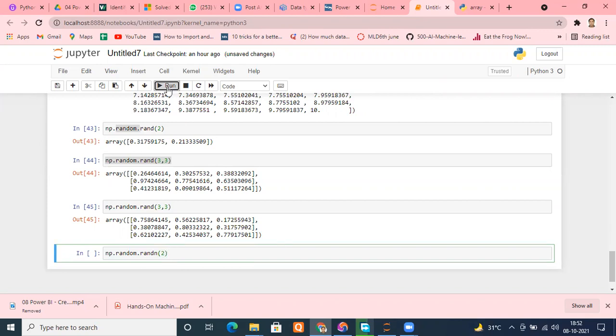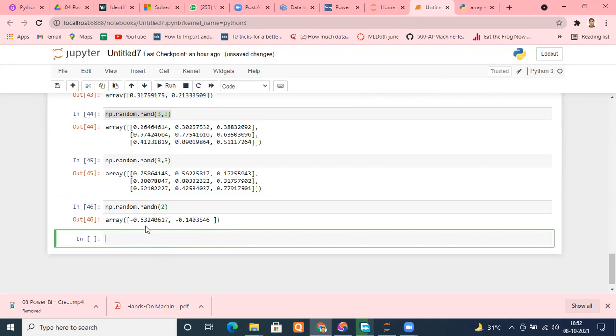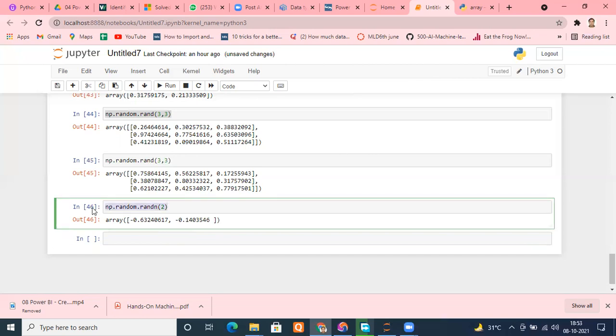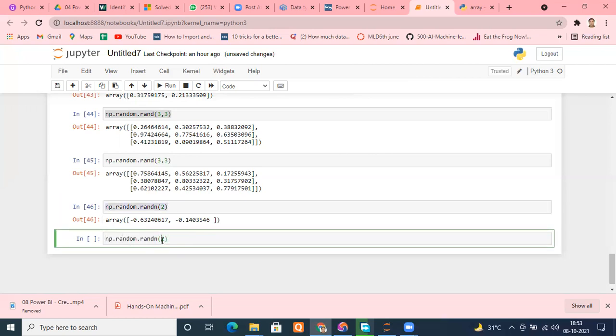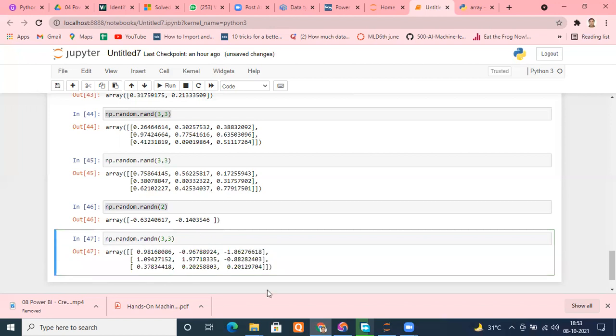I got 2 points, and this time they can be negative or positive, it doesn't matter, because in the standard normal distribution the peak is centered around 0. So you may go to the left, the negative side, or to the right, the positive side. Similarly, for 2D data I can put 3 cross 3, and I got numbers from that. I hope it is okay with everyone.